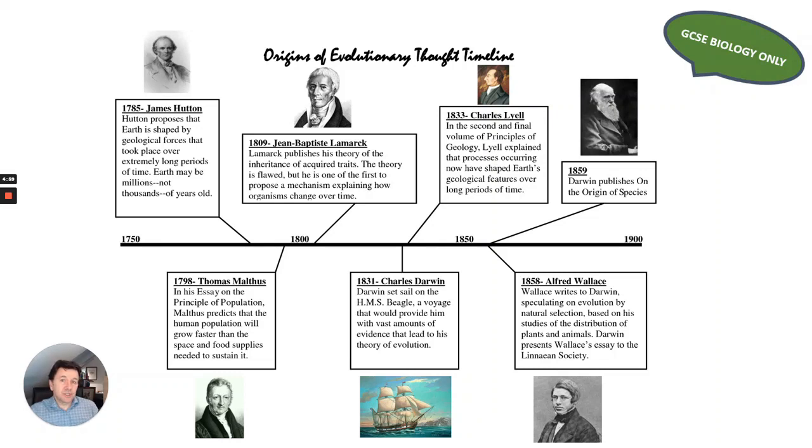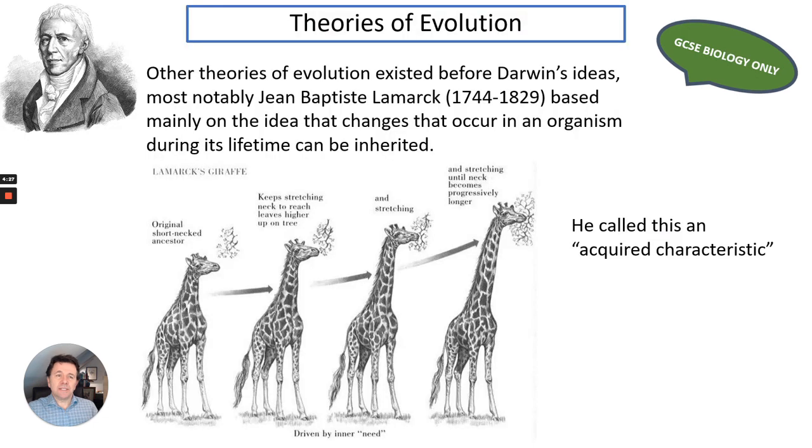This next section is for GCSE Biology only, and we need to look a bit more behind the theories of evolution because, as I stated earlier, there were lots of different ideas about evolution in the 19th century and beyond. So obviously you can look at this timeline and you can see that Darwin published his famous book on the origin of species in 1859, but many people before him had had some ideas about evolution. One of the key things you need to understand is about the ideas of Jean-Baptiste Lamarck.